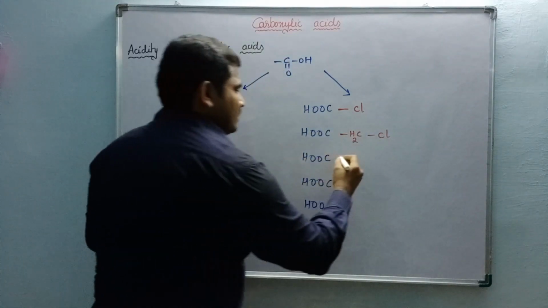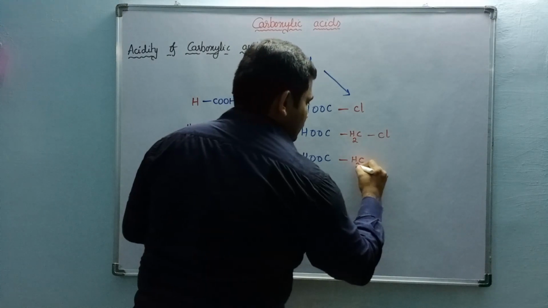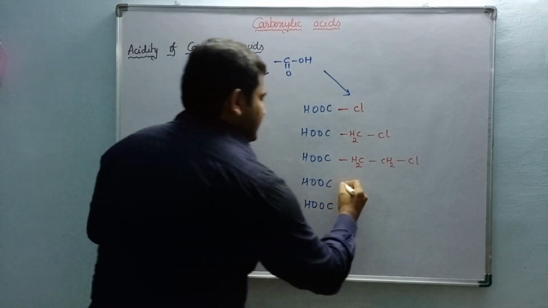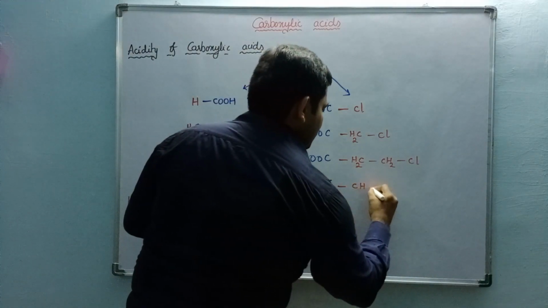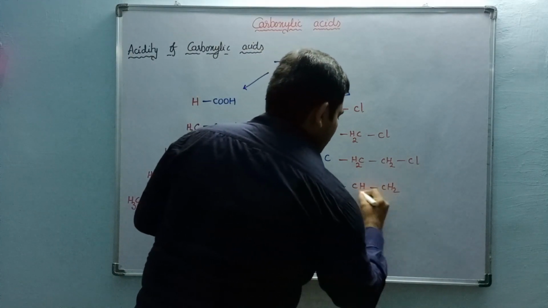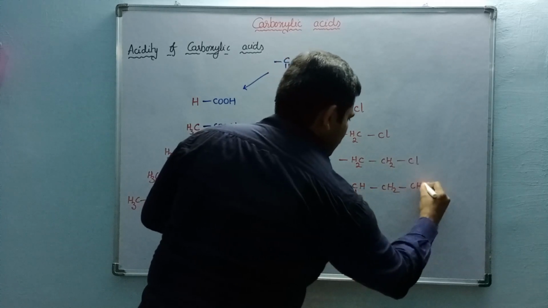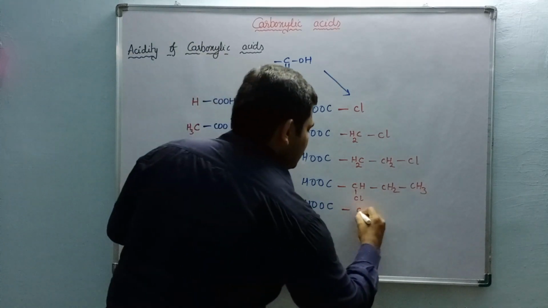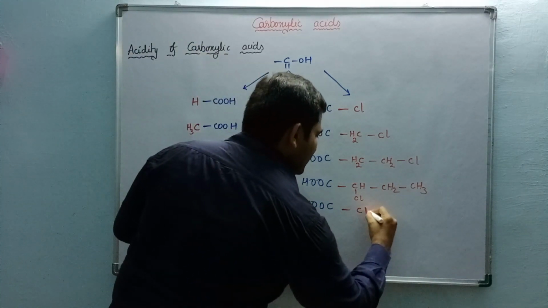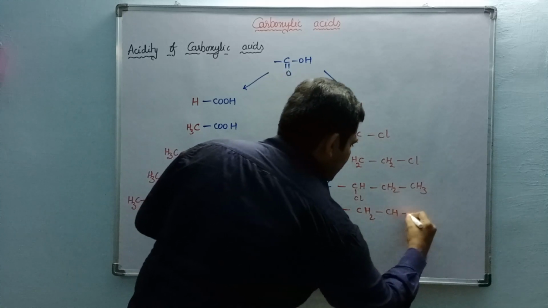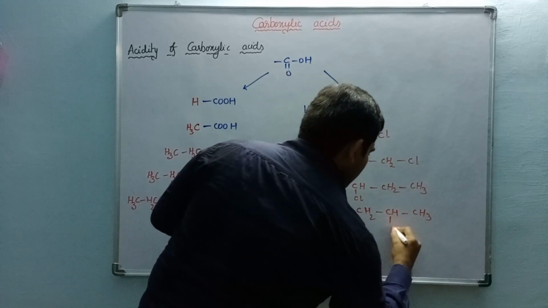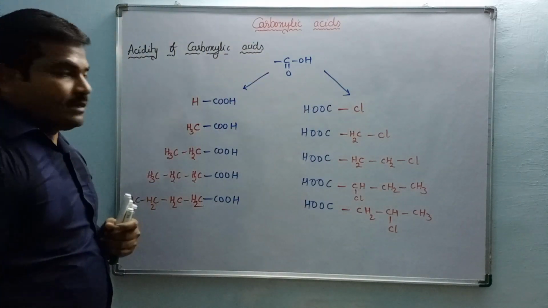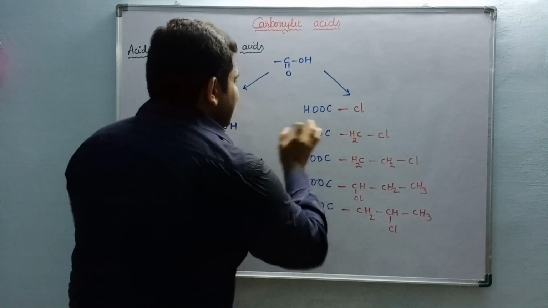Chloroacetic acid. Chloropropanoic acid. This is 2-chlorobutanoic acid. So you can keep chlorine anywhere. This is 3-chlorobutanoic acid. So what is the difference between these two particular examples?